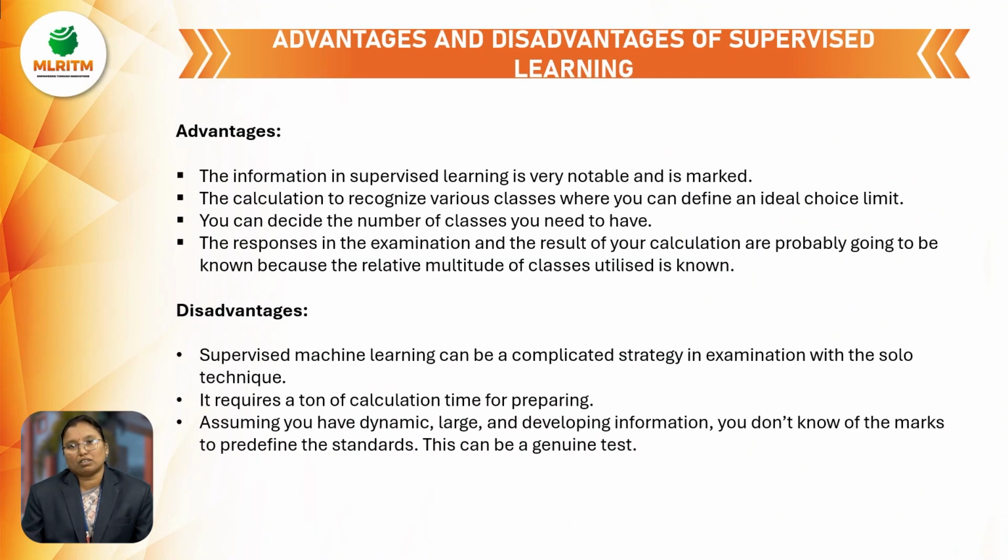And while we are using supervised learning, we will get some advantages and some disadvantages also. So what are the advantages? The information in supervised learning is very notable and is marked. So the calculation to recognize various classes where you can define is the ideal choice limit. So where we can use, that is our choice only. So what is supervised learning? Simply we can say labeled data. Labeled data means already we know the input. So then only we can give our choice where the gap is there, that we can use that data. You can decide the number of classes you need to have. So number of classes you can include in this supervised learning.